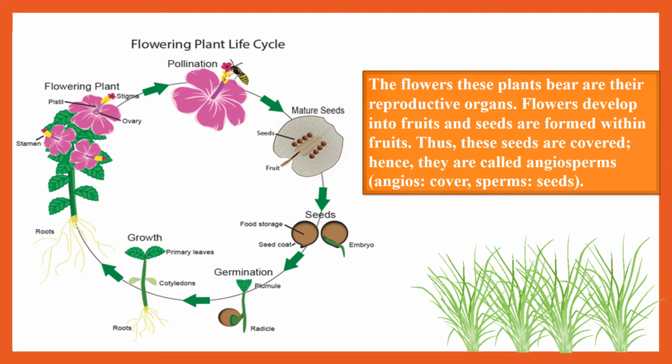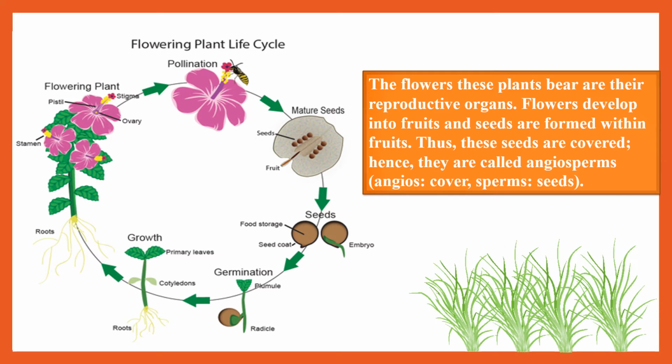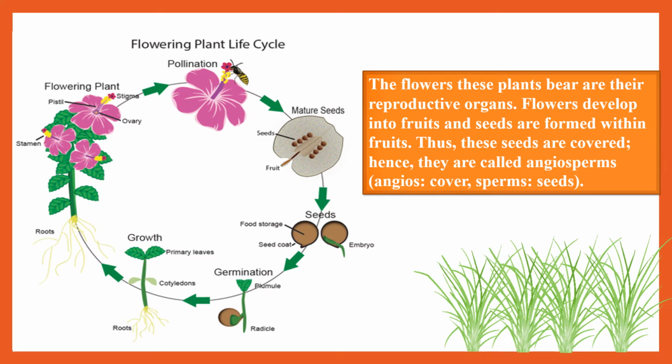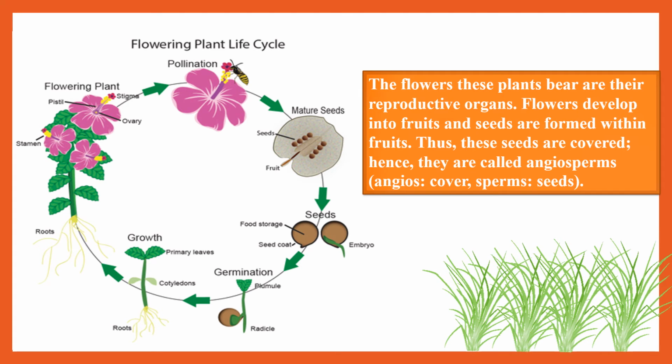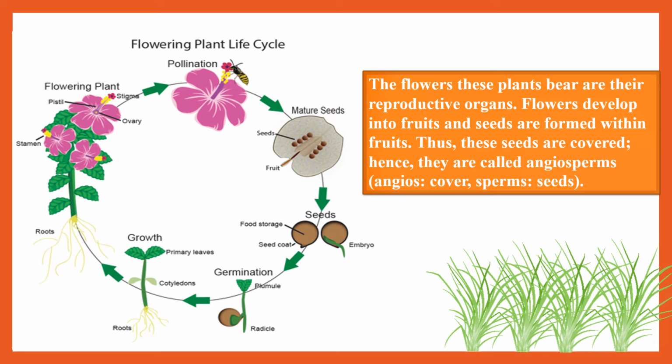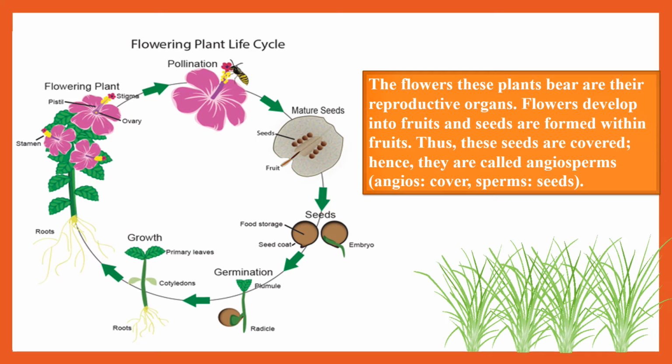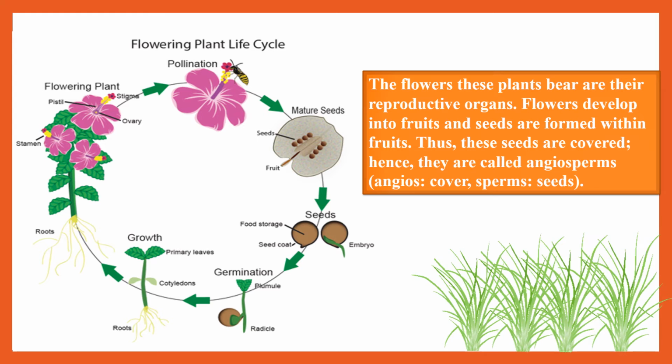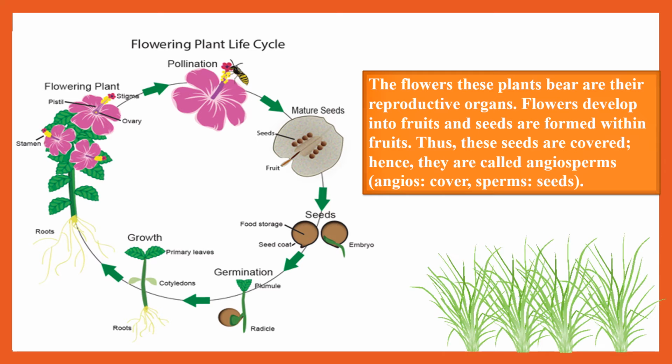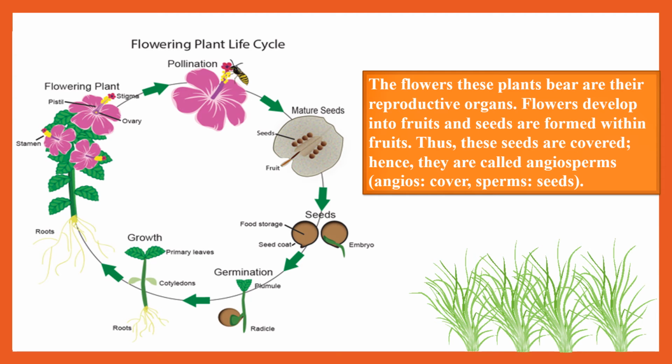You all can see the picture also. Just go along with it. The flowers, after fertilization, form a fruit, and the fruit bears the seed. The seeds are formed within the fruits. Thus, these seeds are covered, hence they are called angiosperms. Angios means covered. Sperms means seeds. So covered seeds are there in this type of plant, and that is why the name is given as angiosperms. Understood the difference? In gymnosperms the seeds were naked, whereas when you talk about angiosperms, the seeds are covered.